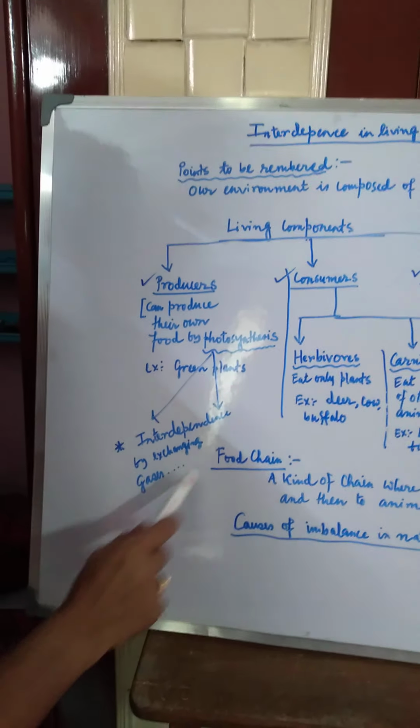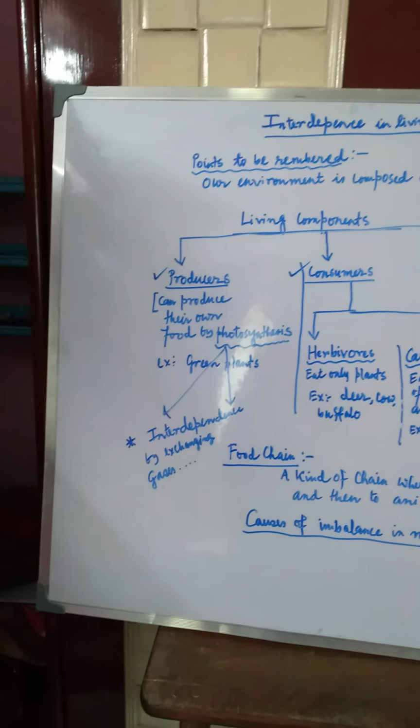Now, interdependence by exchanging of gases. Let me explain this one. To produce their own food, plants absorb carbon dioxide from the atmosphere, and in lieu of that, they release oxygen gas, which freshens our air. And all other living beings except the green plants exhale carbon dioxide gas and inhale oxygen gas. So if we make our earth green, that will produce more oxygen and absorb more carbon dioxide gas.